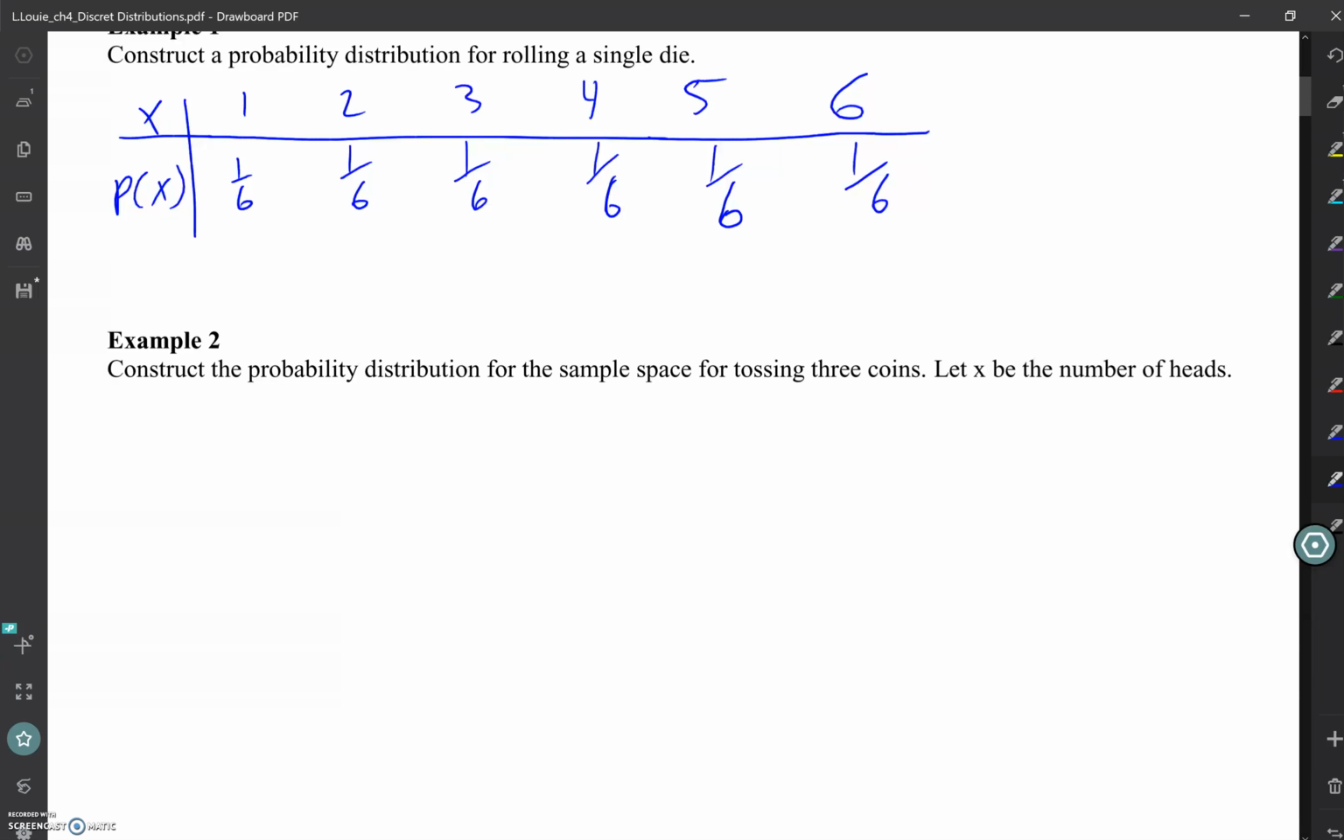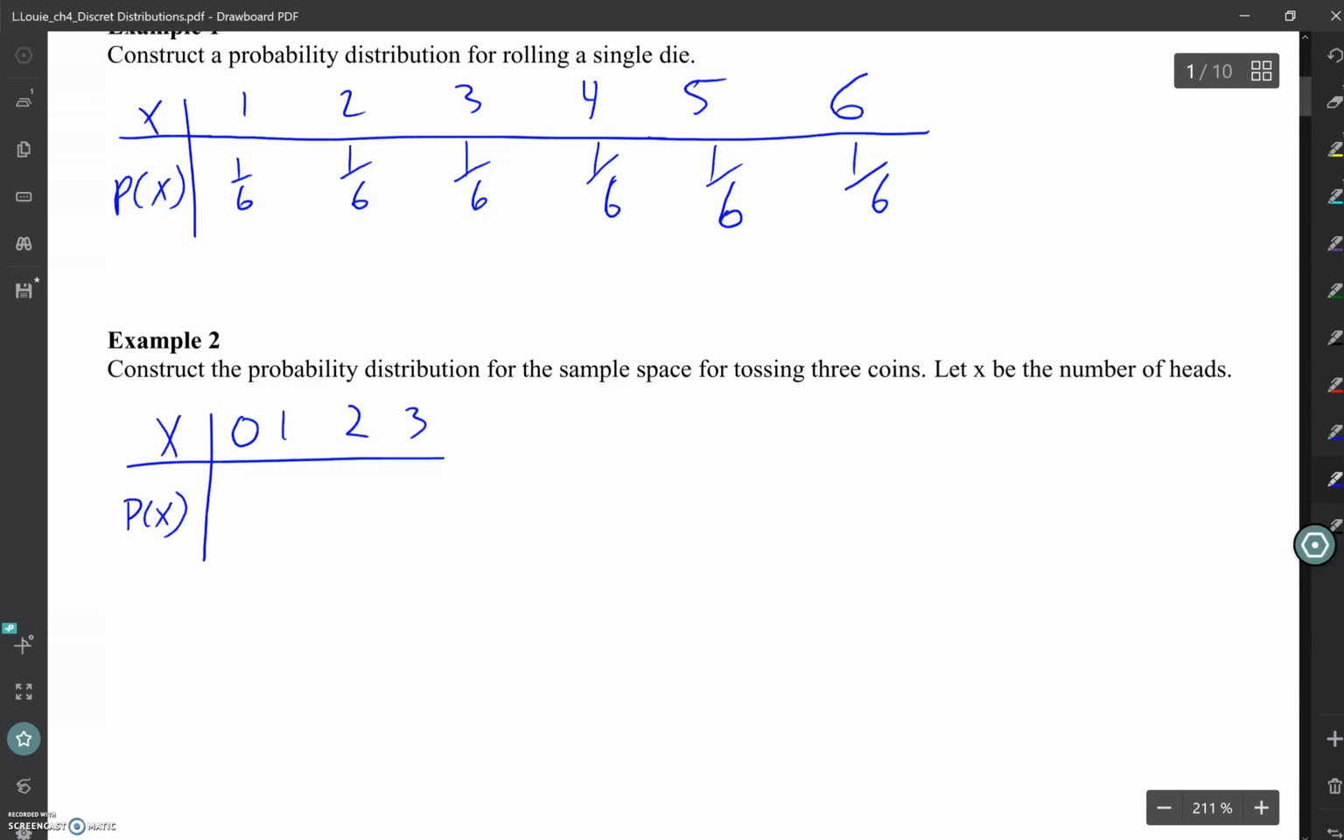Tossing a coin. If we want to construct a probability distribution for the sample space when we toss a coin 3 times, we're going to let x be the number of heads that we can get. So if I'm tossing a coin 3 times, what are the options for how many heads you can get? 3. What else? 1, 2, 3, or 0, because you could get all tails. So the options for the number of heads would be 0 through 3. Now I need to figure out the probabilities that go along with that.